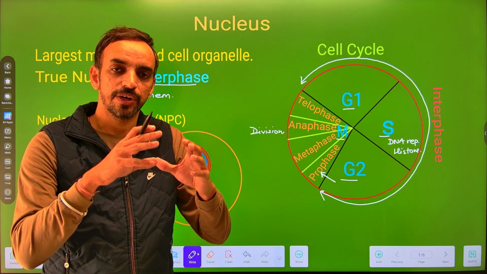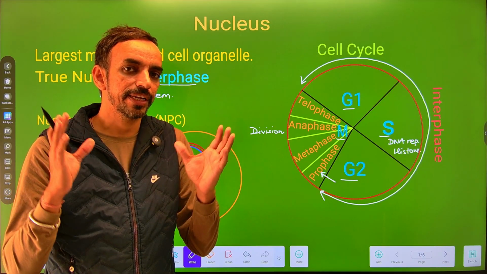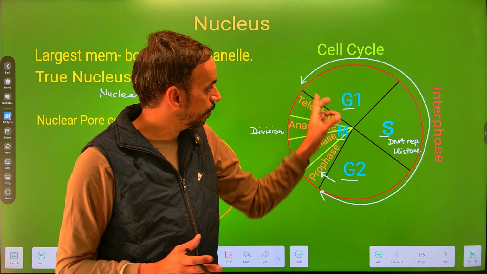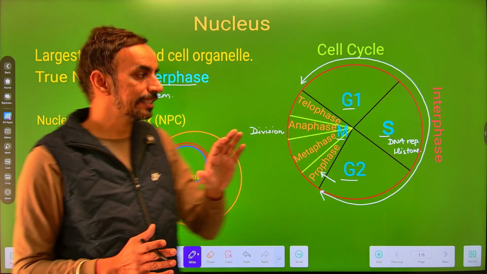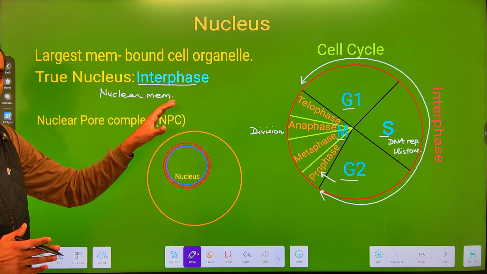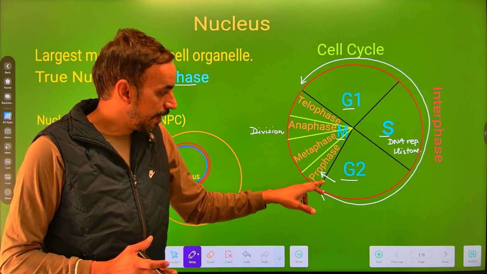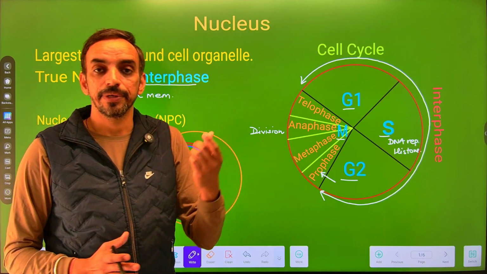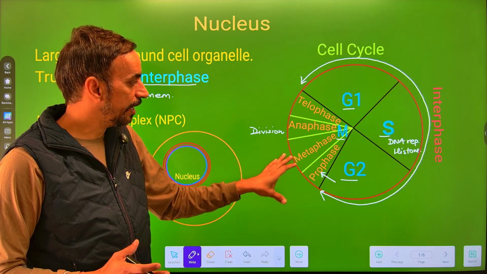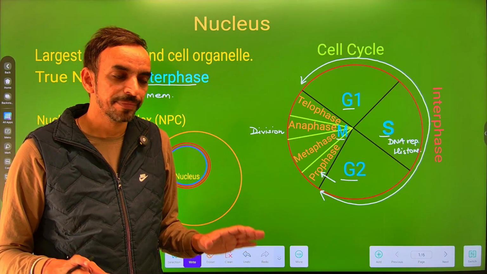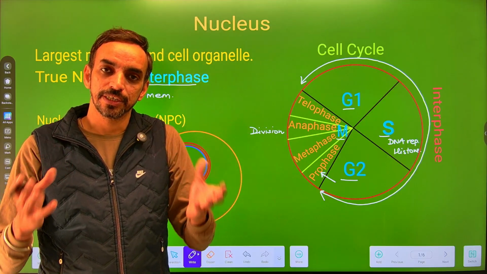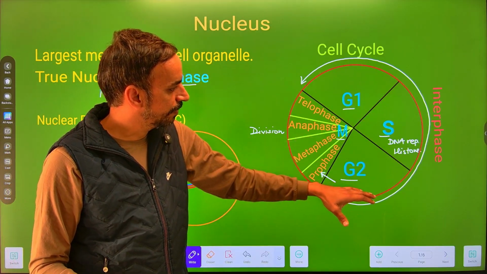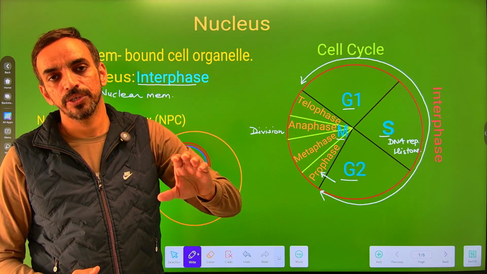There is a disassembly of the nuclear membrane, and the nuclear membrane disappears. So a nucleus with a nuclear membrane will be seen in this interphase. That is why we say the true nucleus is observed during the interphase. During the first phase of the M or division phase, there is a disappearance of the nuclear membrane. So you will not see the nuclear membrane in the division phase, and as soon as the cell comes back, there is a reappearance of the nuclear membrane. So in these phases, together known as interphase, we can observe the true nucleus.